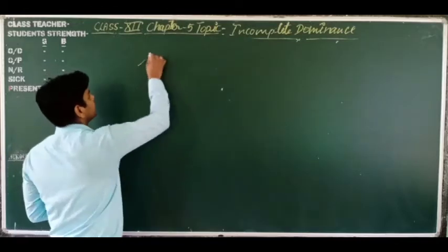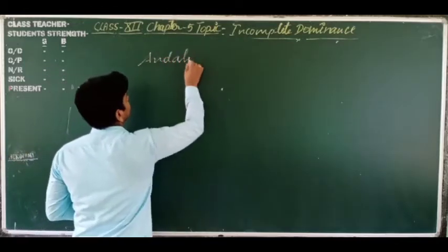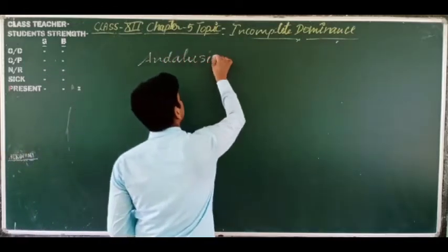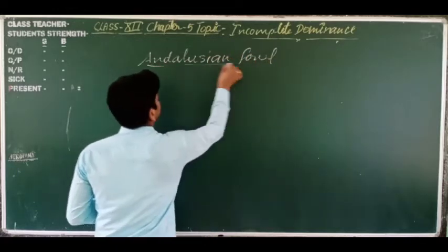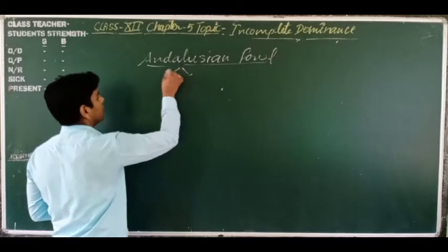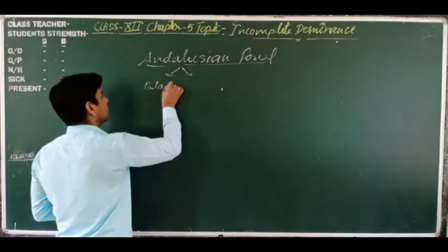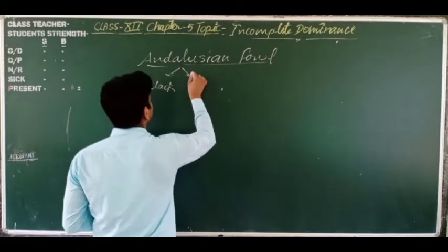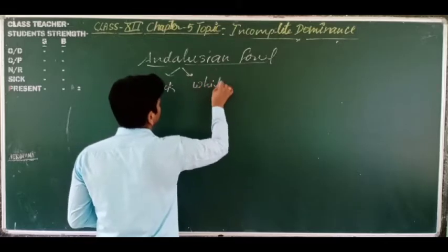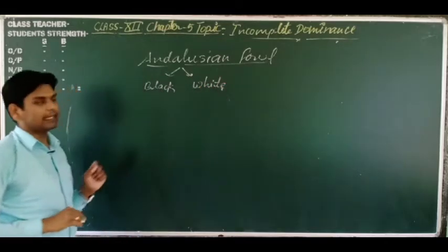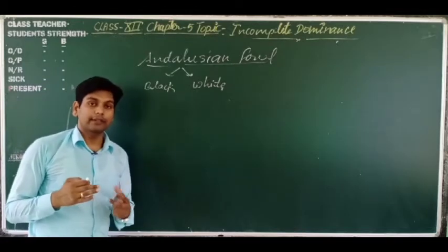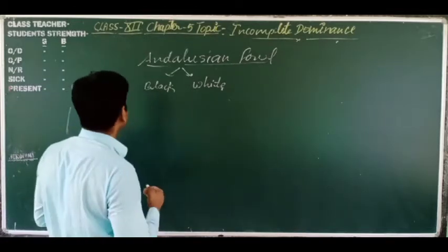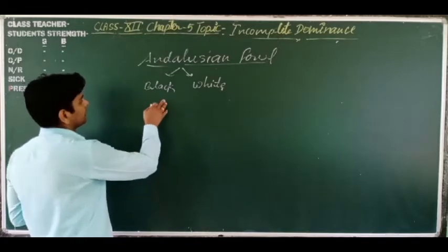Suppose this is the Andalusian fowl. There are two types of fowl, black and white. So these are the contrasting traits. What is the character of these two? The color of the feathers, or the color of the body, we can say this is the character.